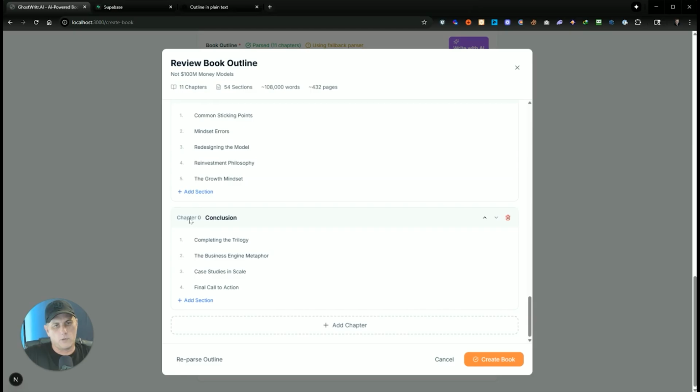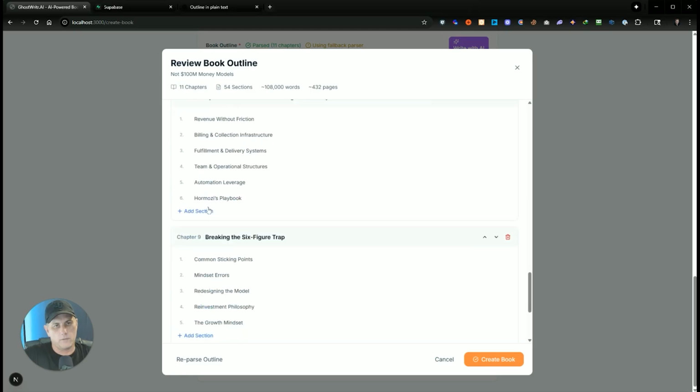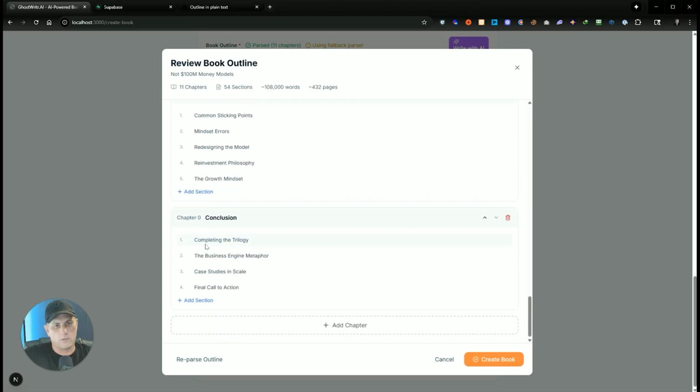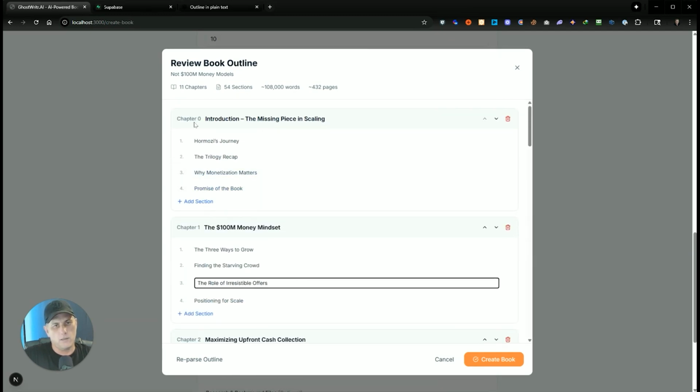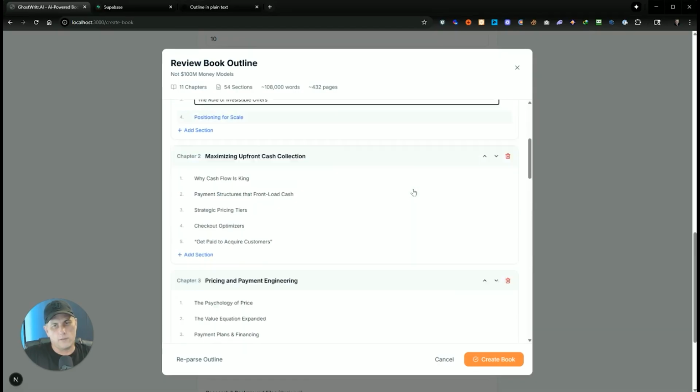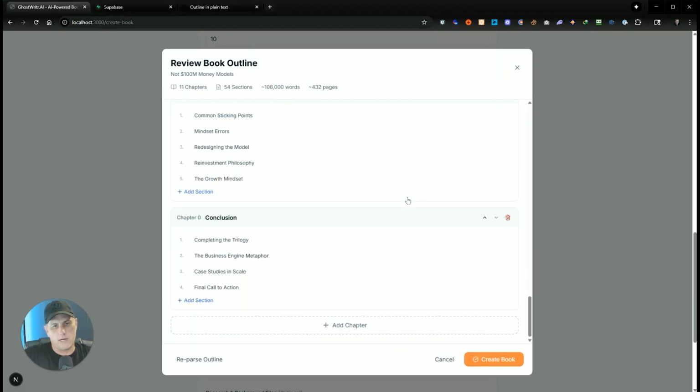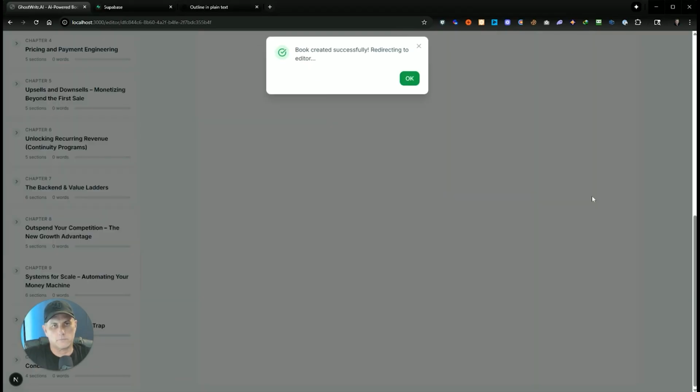And the chapter numbering here is a little weird. We've got correct chapter numbers here, but because in the outline we just had conclusion and then we had introduction up here, it says chapter 0, but that's not going to be a problem. So now I'm going to create the book. And now you see we're in the book editor. The book's been created successfully.